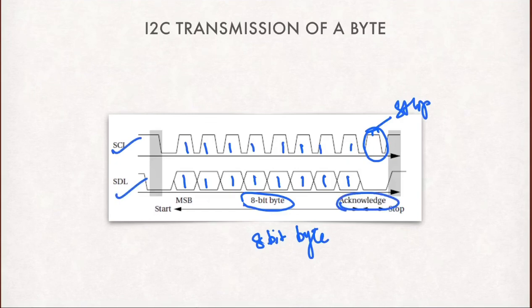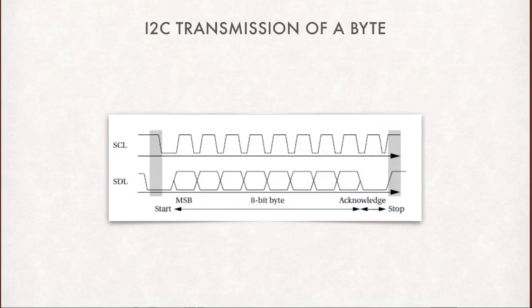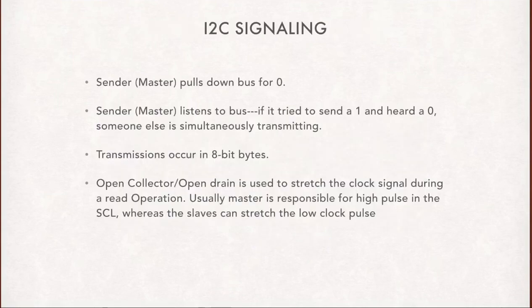We even have an acknowledgement also, and this is the start and this is the stop. The sender pulls down the bus for 0 and listens to the bus. If it tried to send a 1 and heard a 0, someone else is simultaneously transmitting. It is simple logic: when someone wants to send a 1 and listens to a 0, it understands that somebody else is writing on the channel, so it will wait.